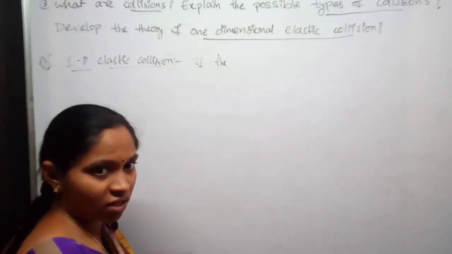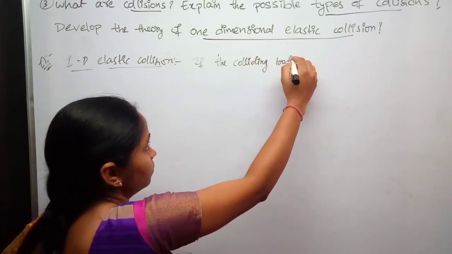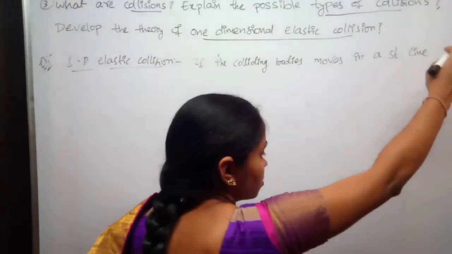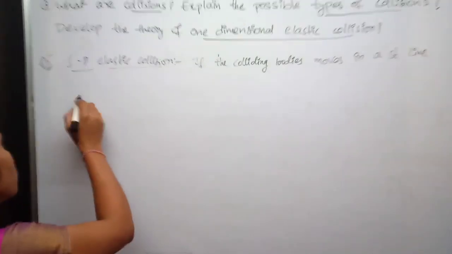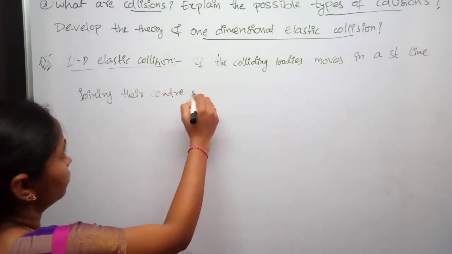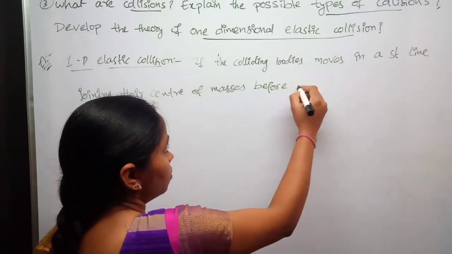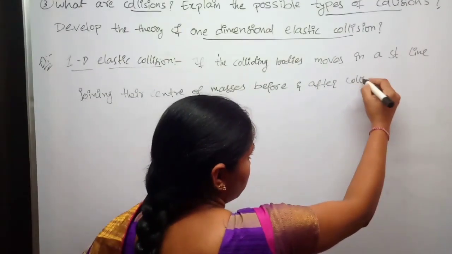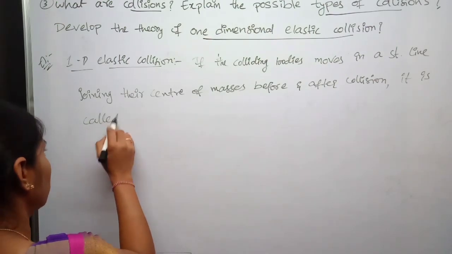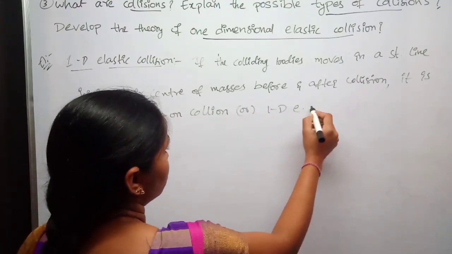If the colliding bodies, I'm considering any two bodies, move in a straight line joining their center of masses before and after collision, then this type of collision is called head-on collision or one-dimensional elastic collision.